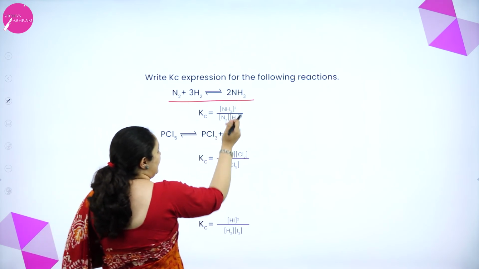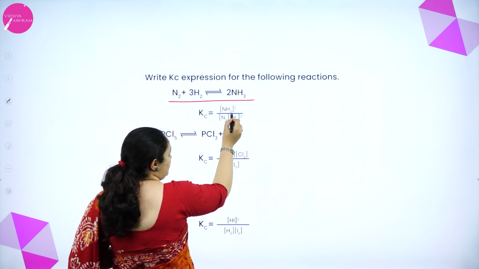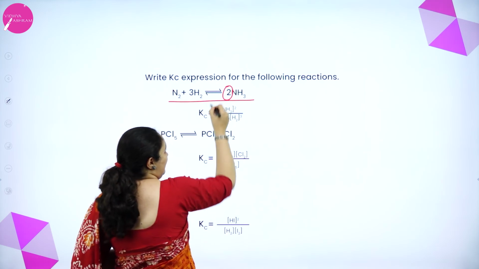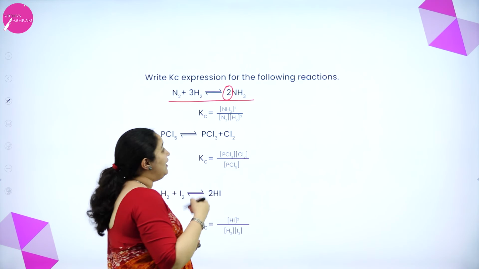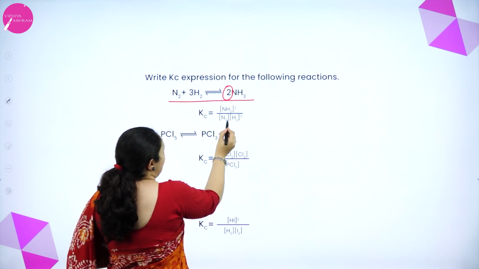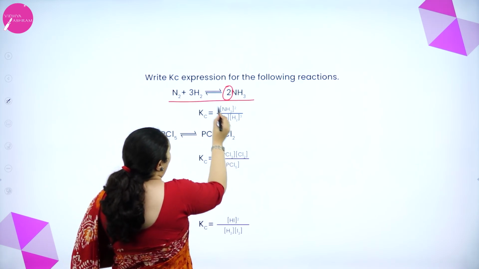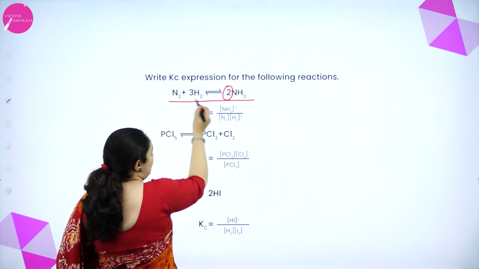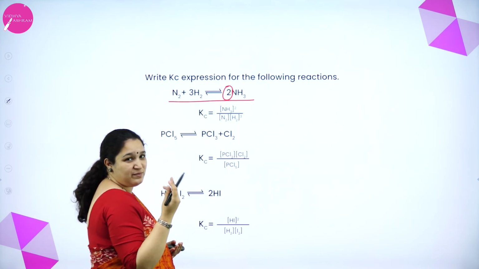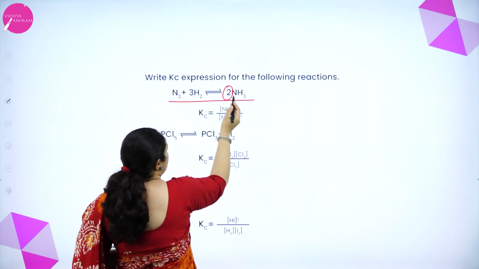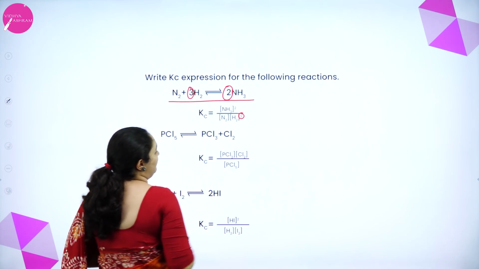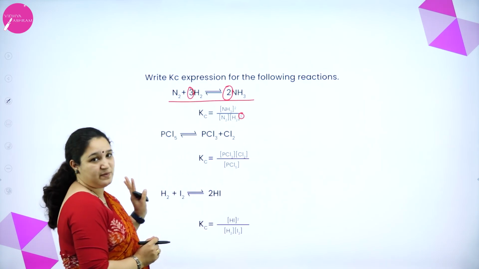The product is NH3, so I have written the molar concentration of NH3 to the power 2, because the stoichiometric coefficient is 2. Then I have written the reactants N2 and H2. For N2 there is 1 or nothing, so I have not written anything, meaning it is 1, and for H2 it is 3, so it is raised to the power 3. So this is the Kc expression.